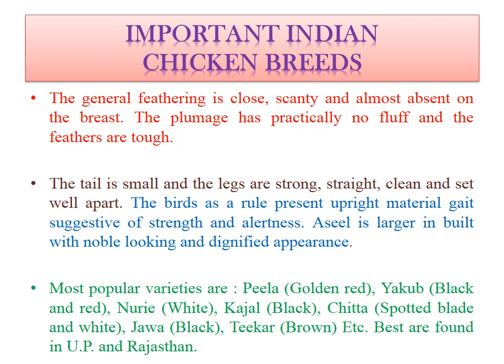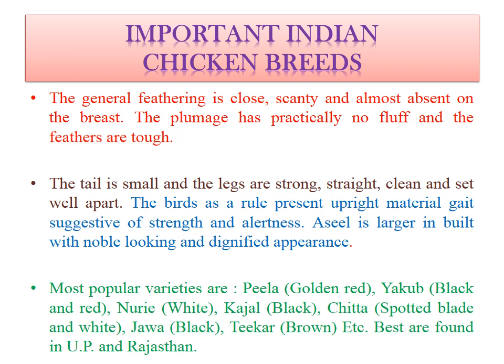The general feathering is close, scanty and almost absent on the breast. It means in the breast region you will generally not find any type of feather growth. The tail is small, the legs are strong, straight and clean and set well apart. The birds as a rule present an upright, martial gait, suggestive of strength and alertness. Asil is larger in build with a noble looking and dignified appearance.